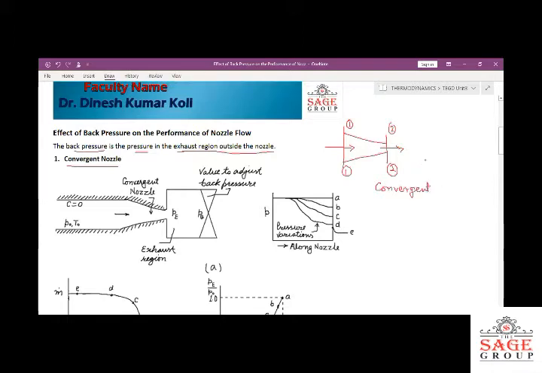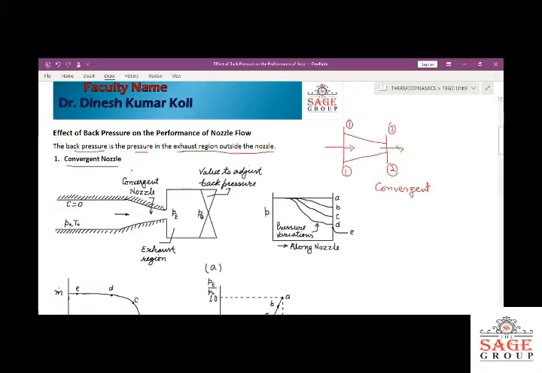A nozzle may also be of the diverging type, in which the area increases, just opposite of this one. And a nozzle may also be of the convergent-divergent type. The first section will be the convergent type and the later section will be the divergent type. So here we will discuss these two cases.